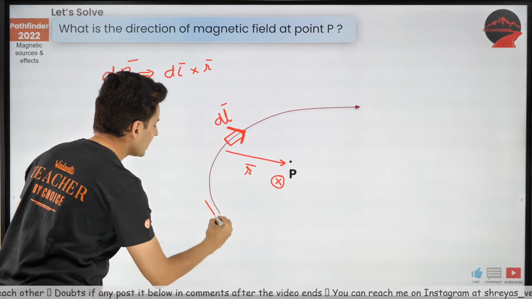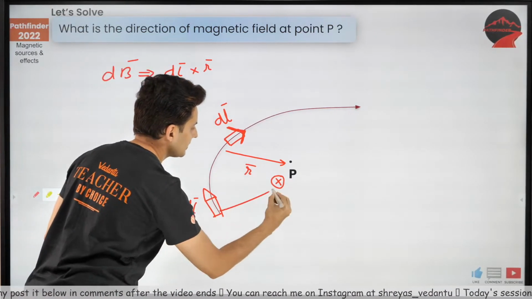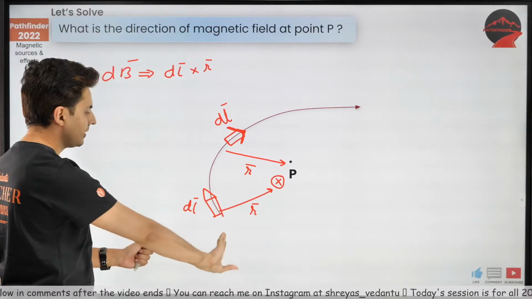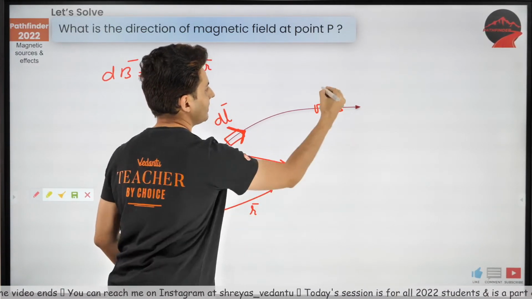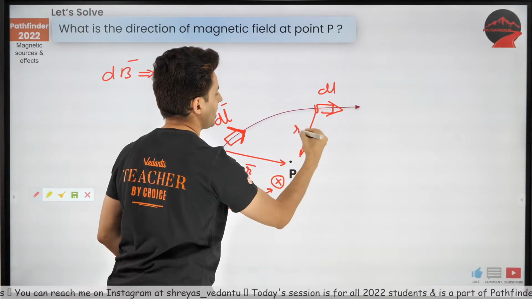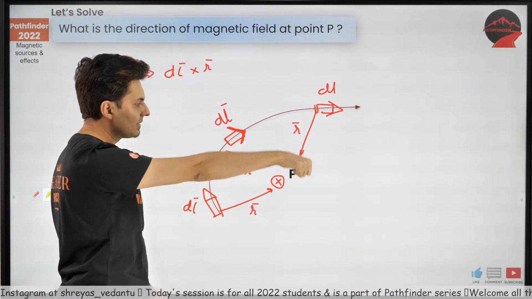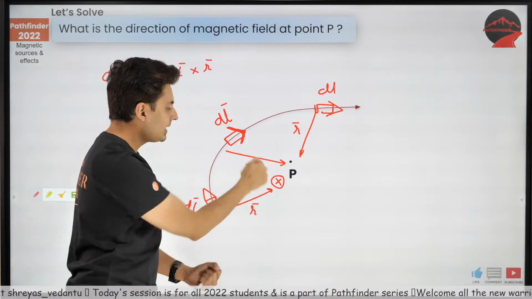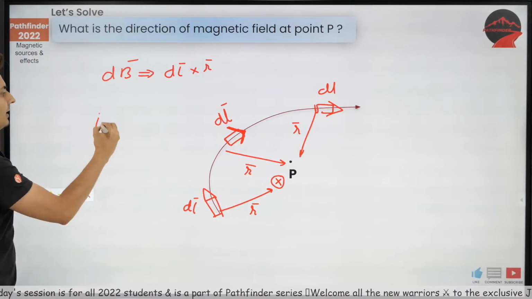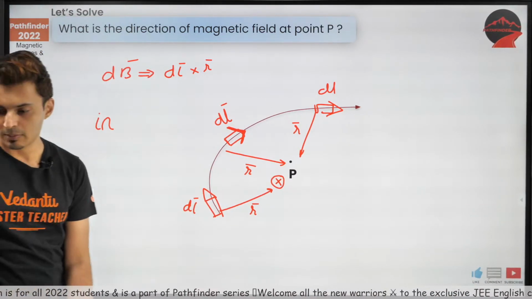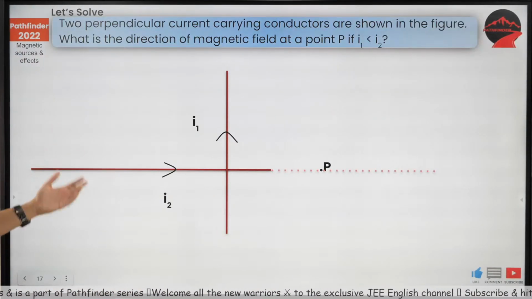Now you might be wondering, sir, what about this element? Guys, you can take any element that you want. This is your dl, this is your r. Do dl cross r. It goes inside. Take this element also if you want: this is dl, this is r. Where is your thumb going? It's going inside. So each element is adding to the field, hence the net field is going to be inwards. So the final answer is inwards. Everybody understood? Very good. So get the directions correct, only then you will understand everything else.